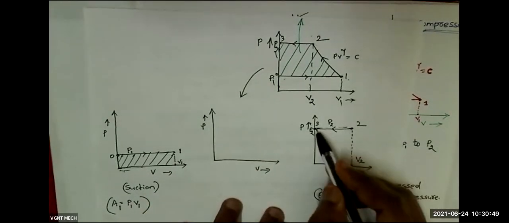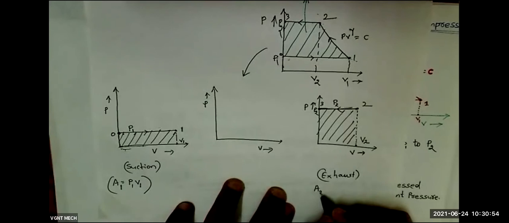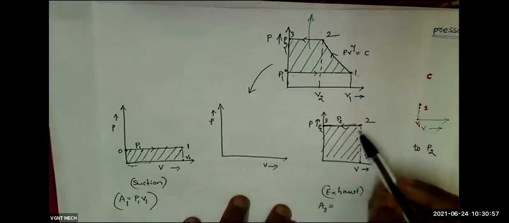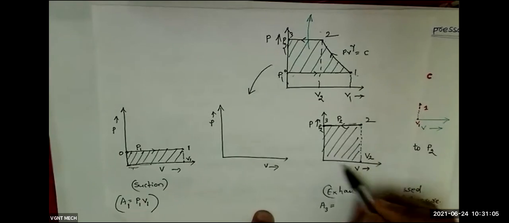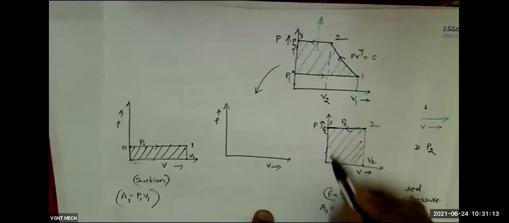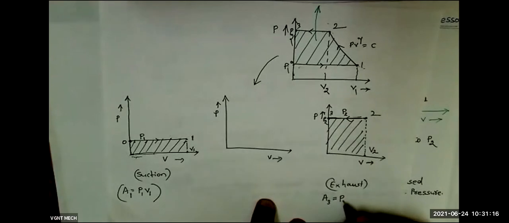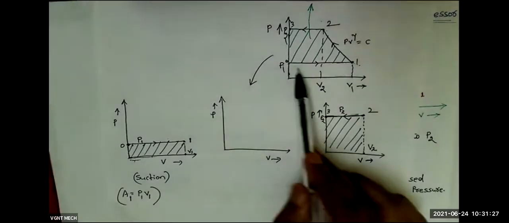So what is the area for this exhaust process? This is the complete area. During the exhaust stroke, this area, if I call it A3, will be V2 into P2, exactly. This is also a rectangle. The area of a rectangle is length into width. This length is V2 and this width is P2. So the area is V2 into P2, or P2 into V2. Right? Okay.